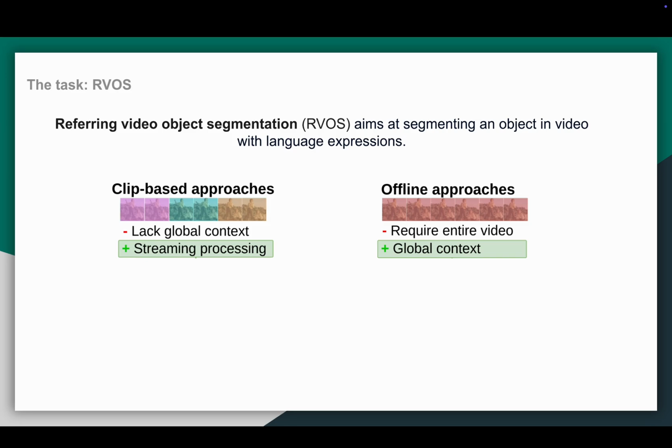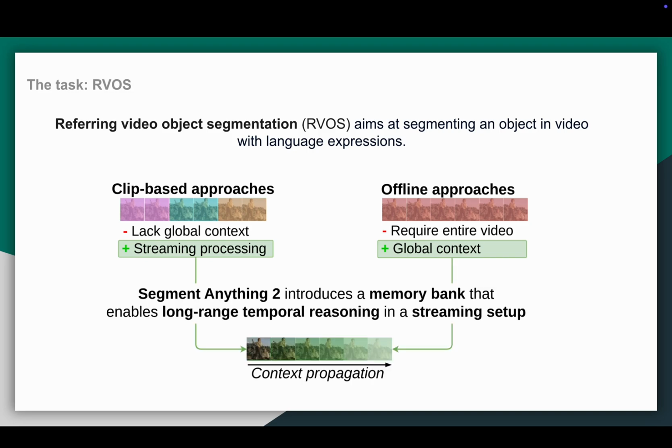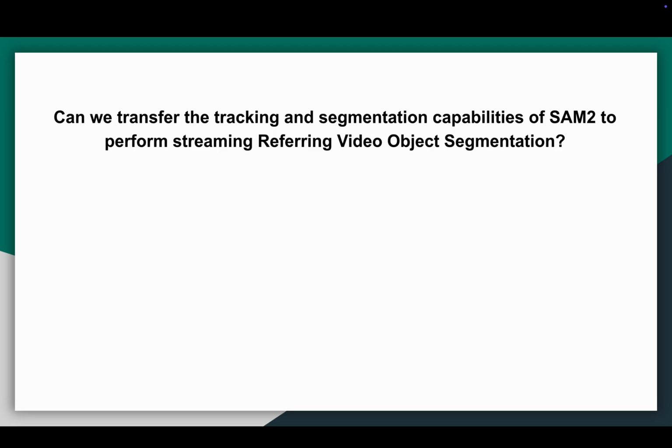In this work, we designed a method that operates in a streaming-like fashion while still leveraging past context. Our key insight is that Segment Anything 2 already introduces a memory bank that retains information from previous frames, allowing context-aware streaming segmentation. This brings us to the central question. Can we transfer the segmentation and tracking capabilities of SAM2 to perform streaming referring video object segmentation? At first, this seems like a natural next step, but instead, this raises several non-trivial challenges.